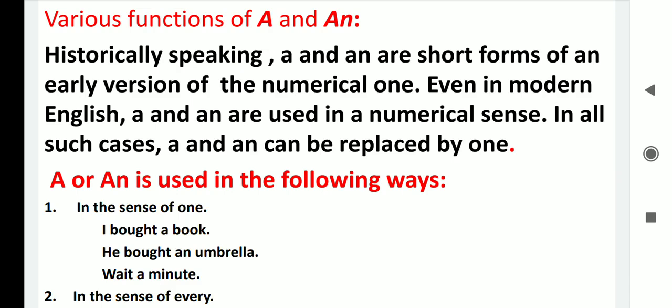I bought a book. He bought an umbrella. Wait a minute. Here a or an has been used in the sense of 1. I bought a book means I bought one book. He bought an umbrella means he bought one umbrella. Wait a minute here means wait 1 minute.